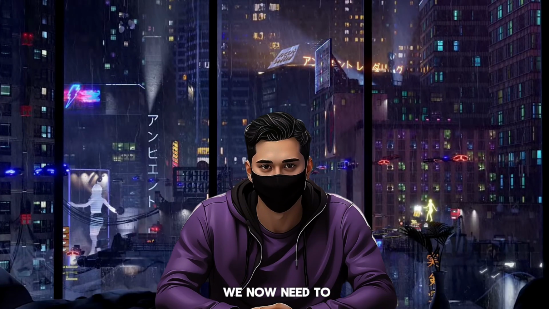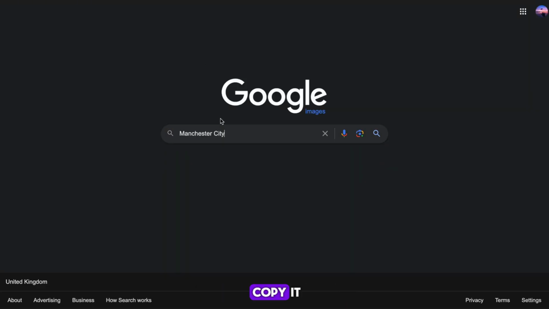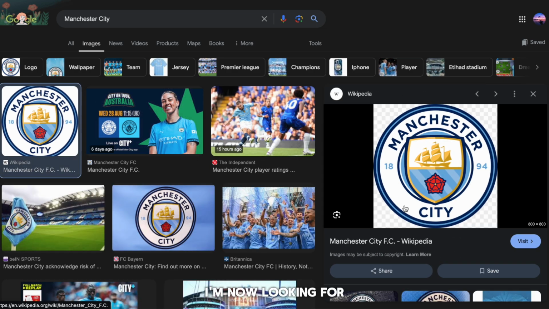Once you have one, we now need to get the player photos that we're going to show in our video. Head back to ChatGPT and find the first club on our list. Mine is Manchester City, so I'm going to copy it. I'm now going to head to Google Images. Once here, I'll paste in and search. I'm now looking for a logo.